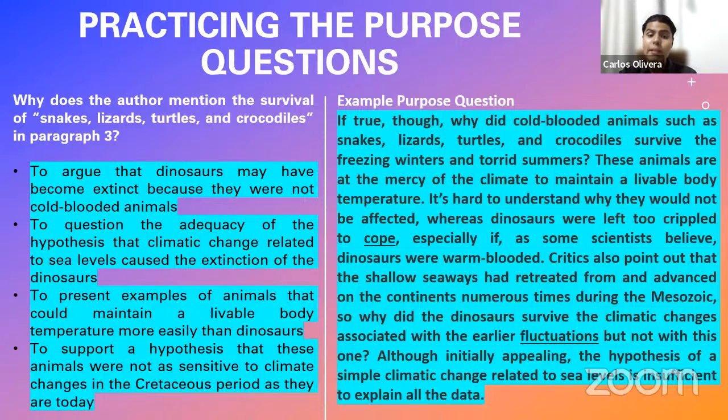So let us see the possible answers, and then I'm going to give you some criteria for you to follow while responding to the question, right? Let's see the possible answers. It says, to argue that dinosaurs may have become extinct because they were not cold-blooded animals, to question the adequacy of the hypothesis that climatic change related to sea levels caused the extinction of the dinosaurs, to present examples of animals that could maintain a livable body temperature more easily than dinosaurs, or to support a hypothesis that these animals were not as sensitive to climate changes in the Cretaceous period as they are today.